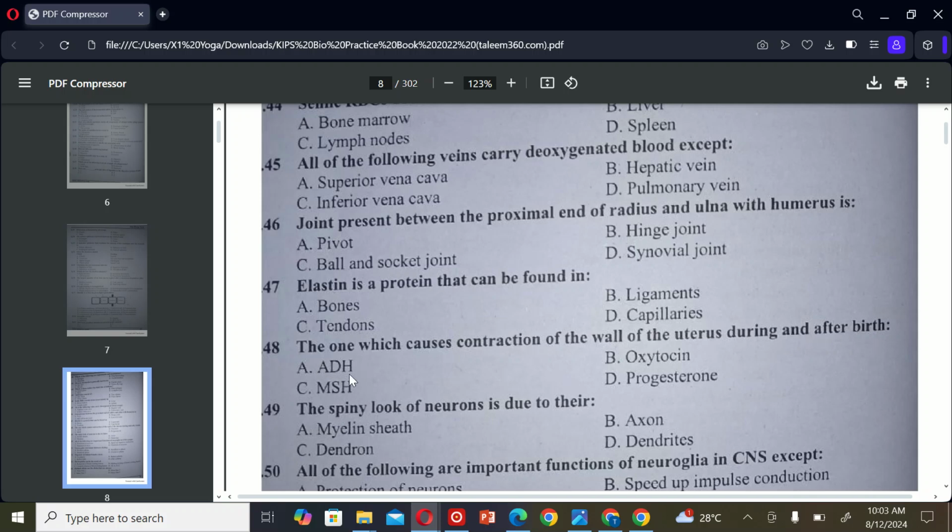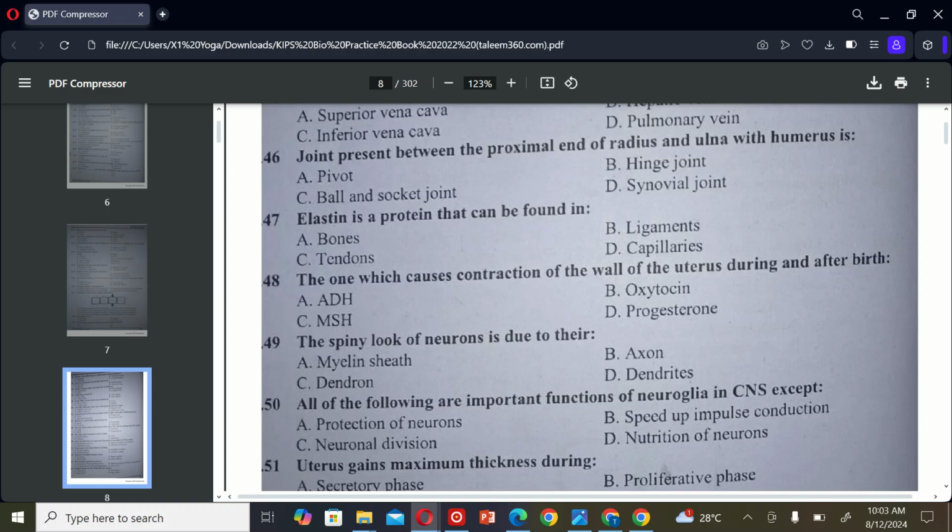The next MCQ is: the hormone which causes contraction of the wall of the uterus during and after birth is A. ADH, B. Oxytocin, C. MCH, and D. Progesterone. So the correct option is B. Oxytocin.